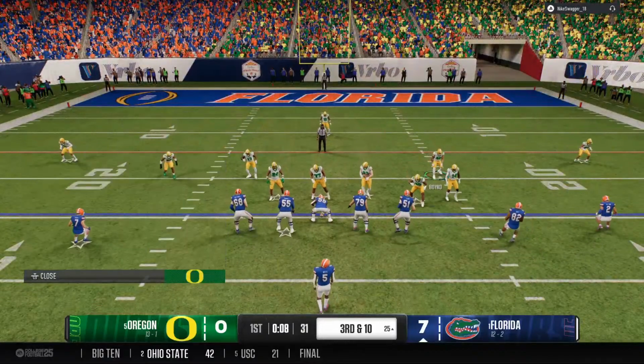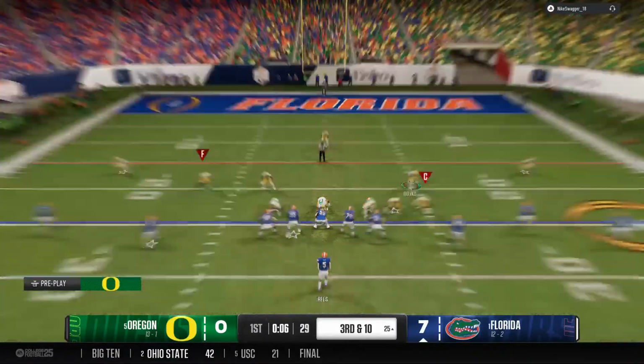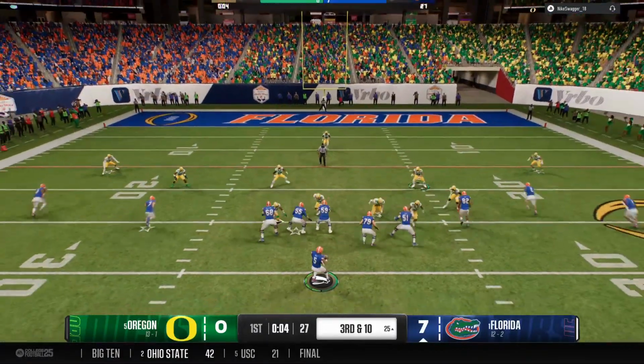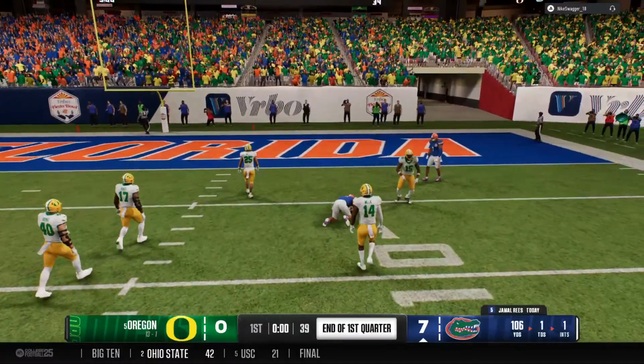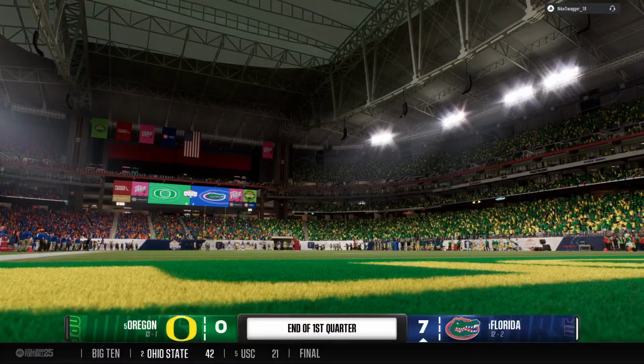Offense coming to the line. They might have a chance for a couple more plays before we reach the end of the quarter. And he'll drop back here on 3rd down. Catch made on the right side. That's a big gain.